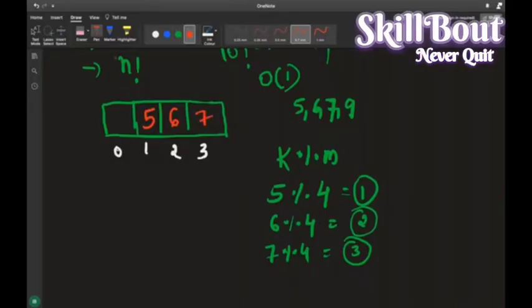While searching, one person will come and say, oh, I want to search for the data called 7. Check if there is a data called 7 here. So how do I search it? Just simple. I will compute 7 modulus of 4. What will it give me? It will give me 3. Directly, I will go to index 3 and I will get the data.